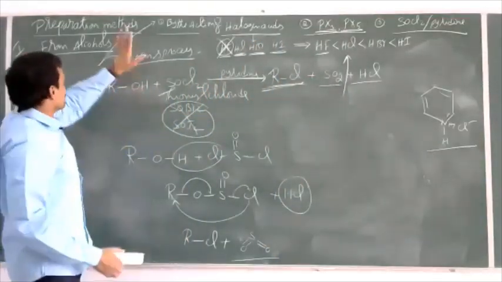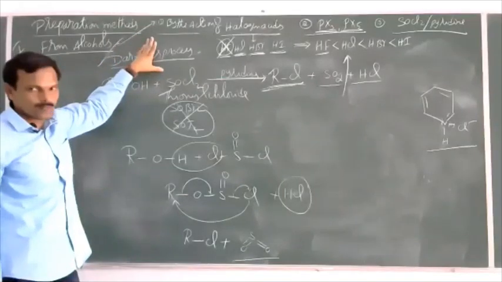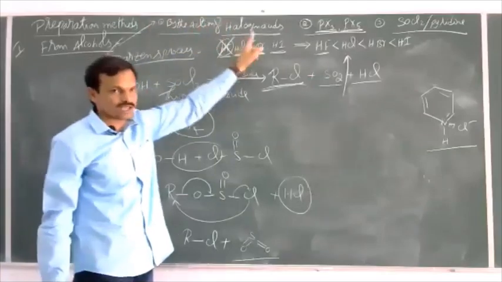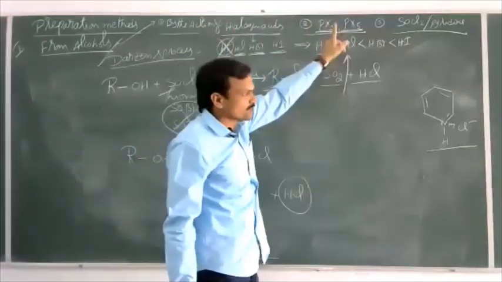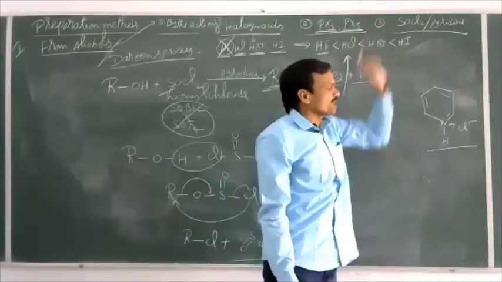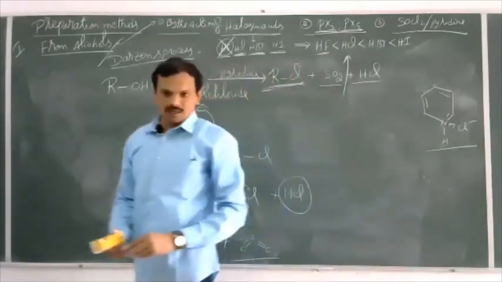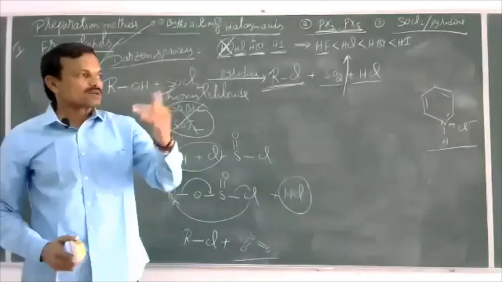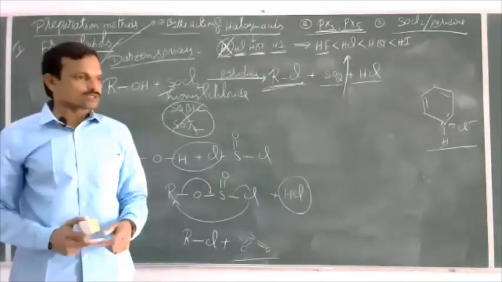So this is regarding the first preparation method: preparation of haloalkanes from alcohols by the action of halogen acids, by the action of phosphorus trihalide as well as phosphorus pentahalide, and by the action of thionyl chloride in the presence of pyridine. This is the first one. Still some other methods are there. In tomorrow's class we'll discuss those.